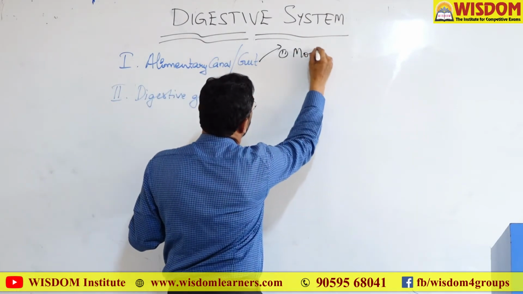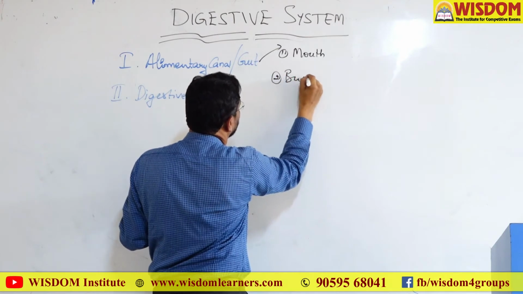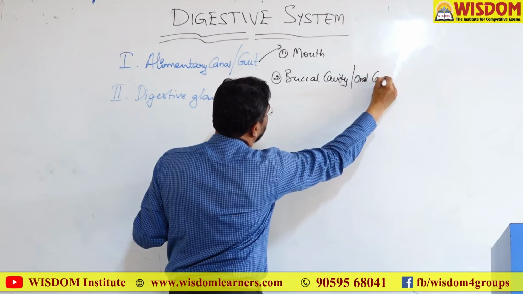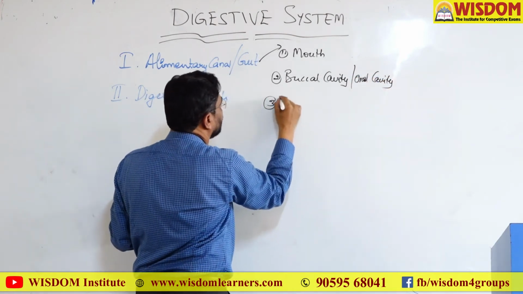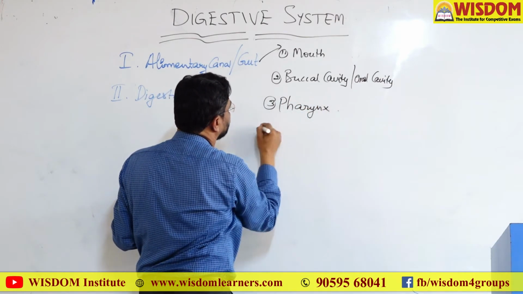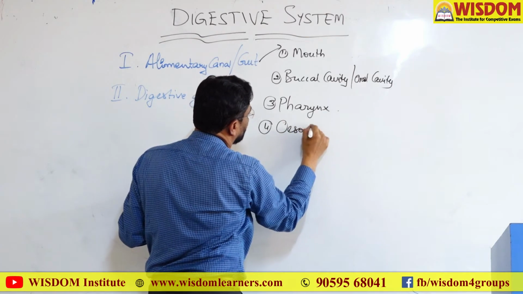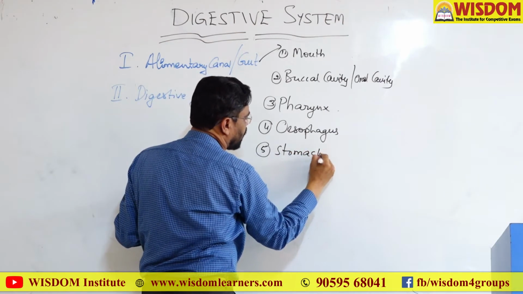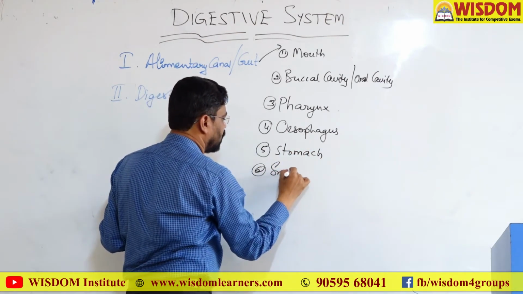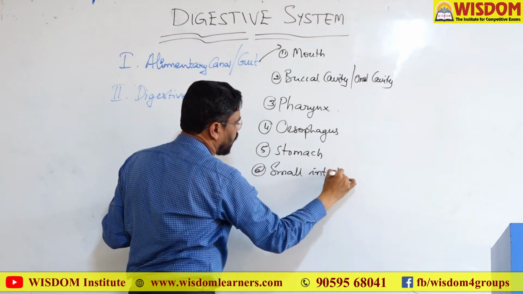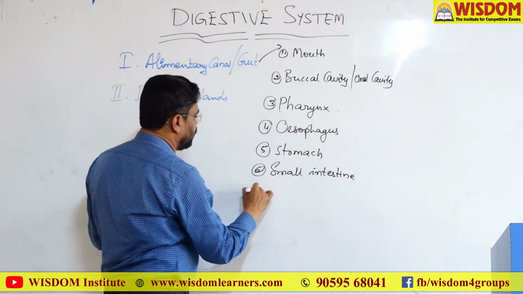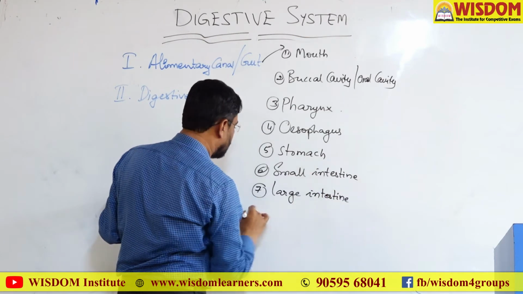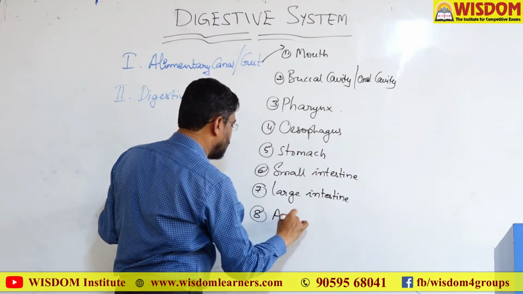These are the mouth, buccal cavity, or also called oral cavity, pharynx, esophagus, stomach, small intestine, large intestine, and anus.